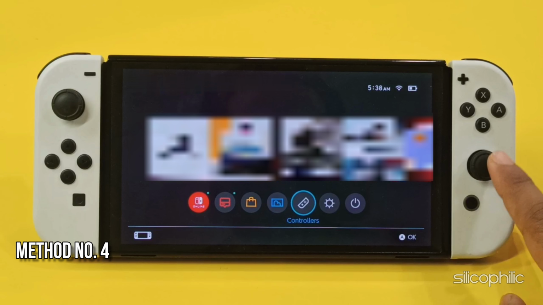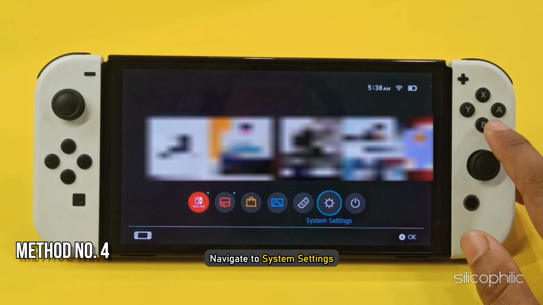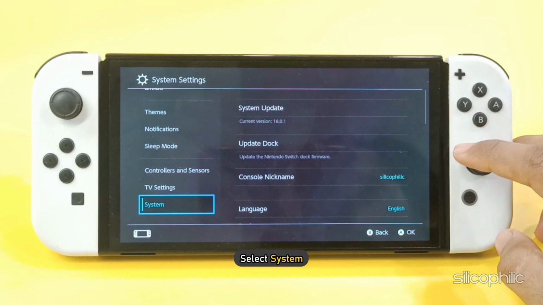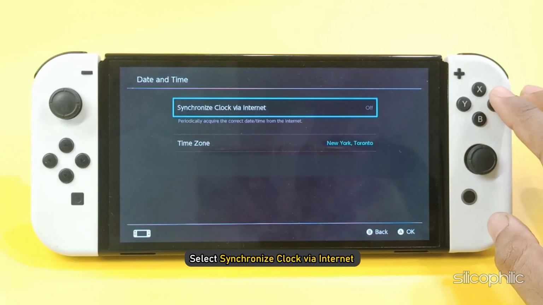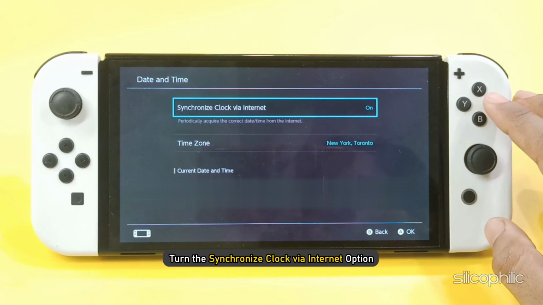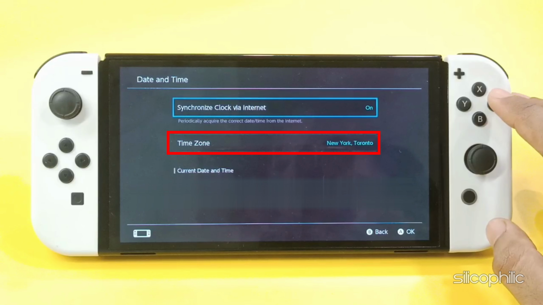Method 4. Check the date and time. Navigate to System Settings. Select System, then select Date and Time. Turn off the Synchronize Clock via Internet option. Then tap on Date and Time and set it manually. Then tap on OK. Now try to play YouTube and check.